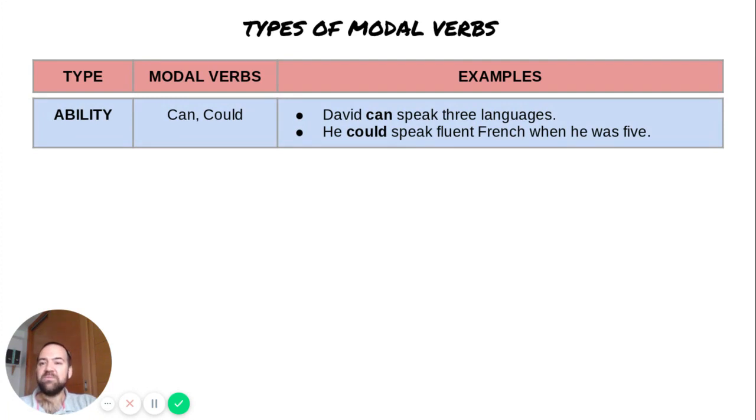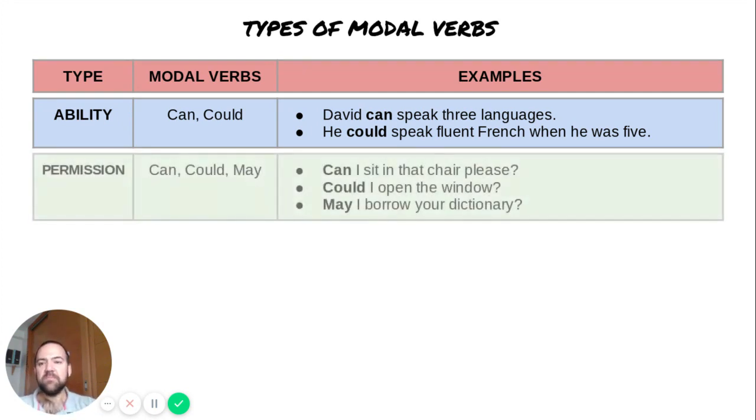We have the type that express ability, can and could. David can speak 3 languages. He has the ability to speak them. He could speak fluent French when he was 5, he can't anymore. He can't speak French anymore, but when he was 5, he could, okay? So can for the present, could for the past.